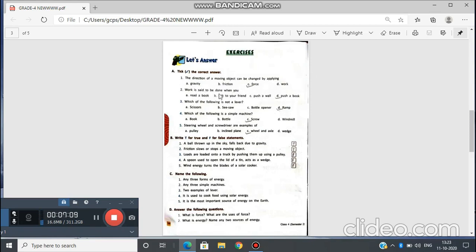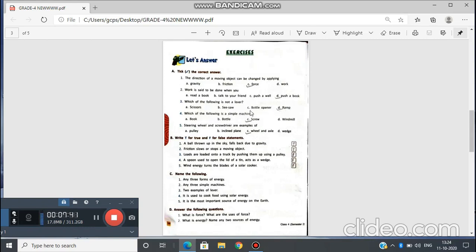Work is said to be done when you read a book, talk to your friend, push a ball or push a book. Tell me. Yes, D. Push a book. Which of the following is not a lever? Scissors, seesaw, bottle opener or ramp? Yes, ramp is the correct answer.